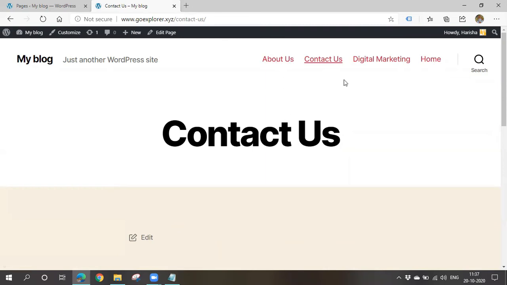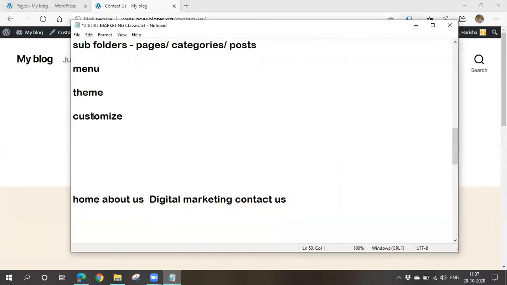Is this okay? Should they appear in this way? No, ma'am. First home, about us, contact us. Right, they should appear in some kind of order. They are not in proper order, so we have to set them in proper order. Now what we have to do is the second step, that is menu. We have to arrange them in the menu.